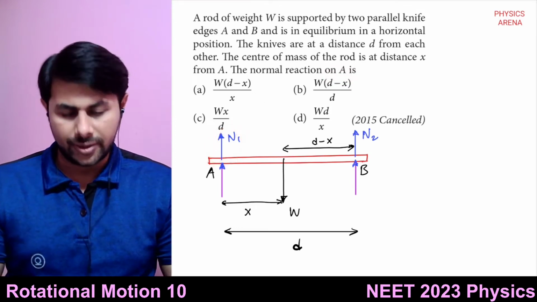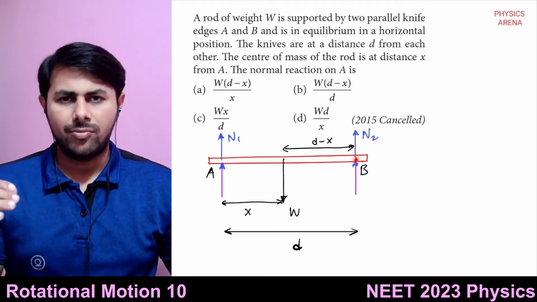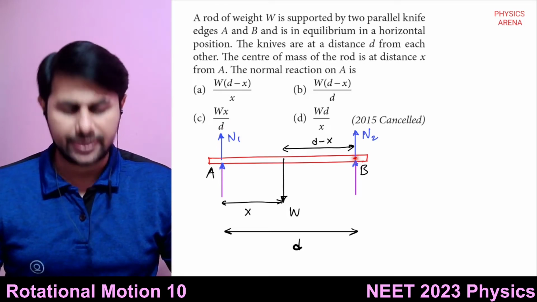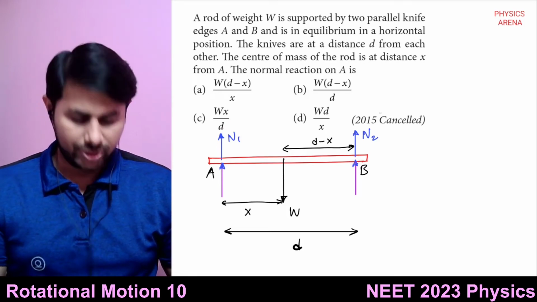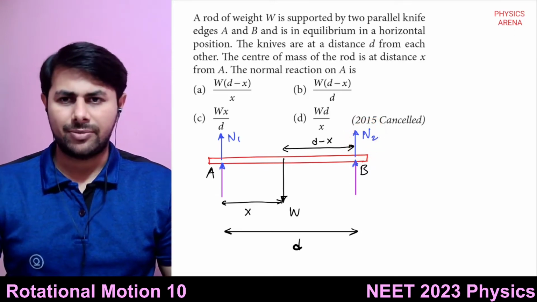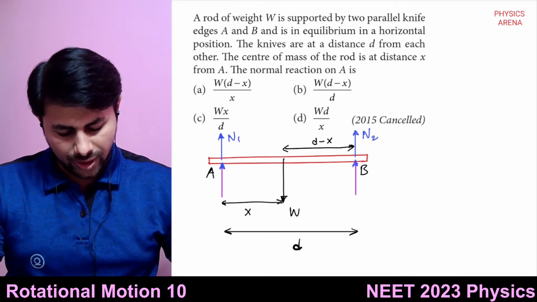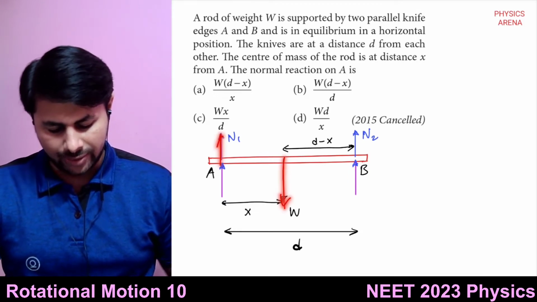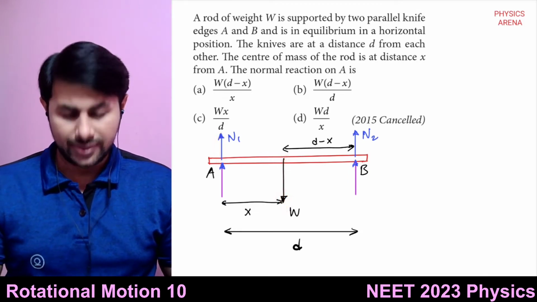Now the short trick here is to take moments of forces about the second point, because we don't need N2. So for rotational equilibrium, what do you need? Torque due to W and torque due to N1 should be balanced.